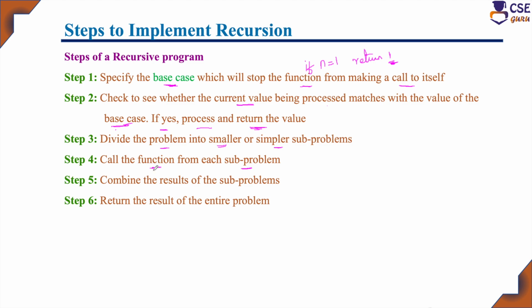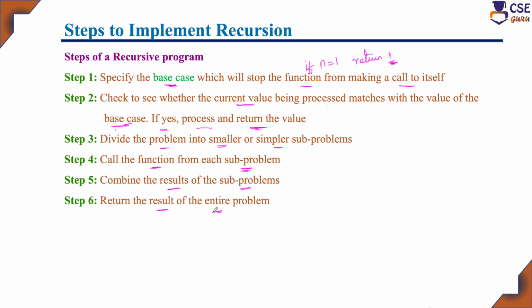Here the concept is that the recursive call will be made. So implement the recursive call for each subproblem and find the solution. Then step 5, combine the results of these subproblems. Each smaller version, you will find the solution using recursive call, then combine it. Then return the result of the entire problem. You will get the solution for the given problem.